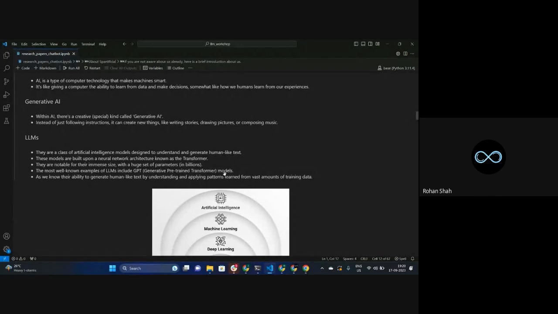Why do we call it a large language model? First of all, because it's been trained on a very huge data set. We have some from online, some from books, everything that is available online. Everything has been gathered to train these models to learn different stuff, different patterns, and that's the reason why ChatGPT is able to give you these cool results. Because it has been trained on a very huge scale, that's why it is called a large language model.